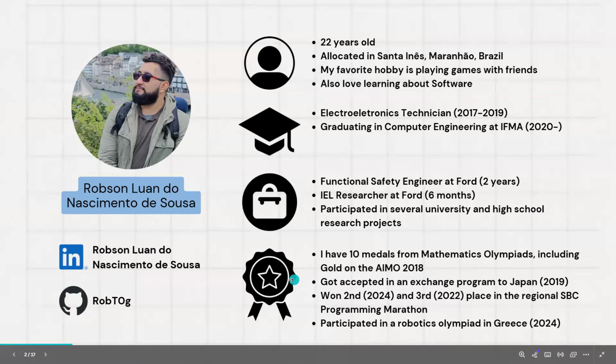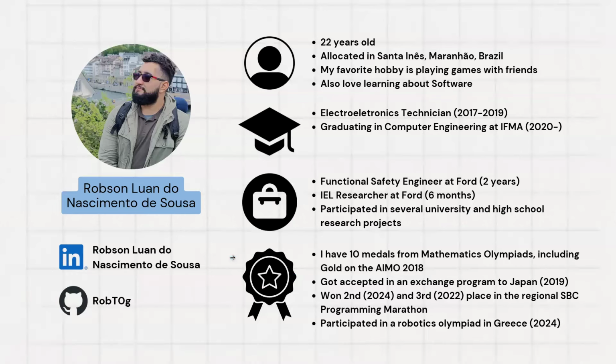And as per achievements, I really like to participate in any sort of competitions. So I have quite a few achievements that I got. At first, I had quite a few medals in mathematics Olympiads during my high school, and I have 10 medals in total. And I also included the greatest one here, which is a golden medal in the AIMO in 2018. That's the Asian International Mathematics Olympiad. And I participated in this Olympiad in 2018. It was in Thailand. And to this day, I believe that there are only 3 people in Brazil that got a golden medal, and I'm one of them. So yeah, it's very nice.